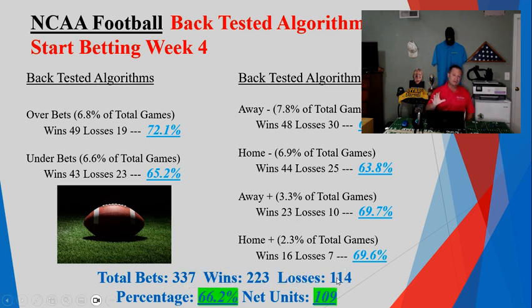If you want to look through some back data, this is what it's projecting. Now, again, this is past data. What I mean by that is I build my algorithms, I test them, then I fix them, I test them again, fix them, and as the years go by, as the data compiles, I add features. I'm to the point now, though, I'm looking at individual games. I'm not looking to change my whole program. I'm looking at what did I miss on this game? Where was I right on that game? So anyway, this past data, big numbers, 66.2%.